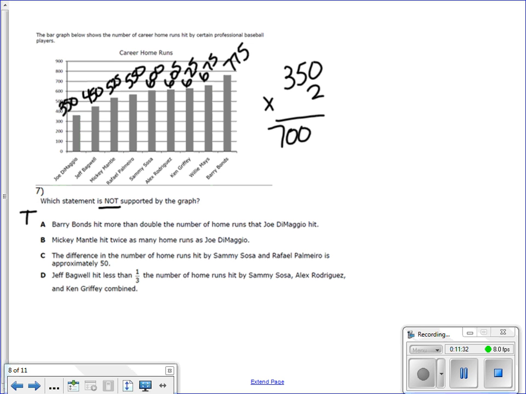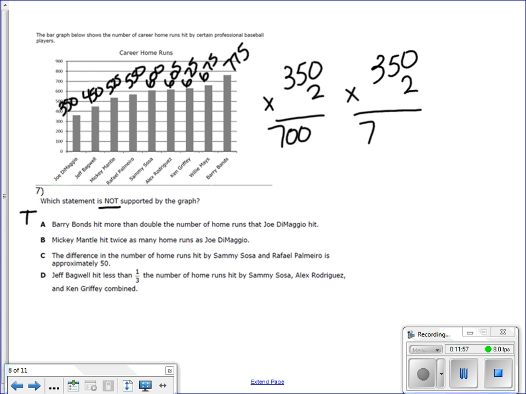B says Mickey Mantle hit twice as many home runs as Joe DiMaggio. So first we need to figure out what 2 times Joe DiMaggio's home runs would be. So, Joe DiMaggio hit 350 home runs.